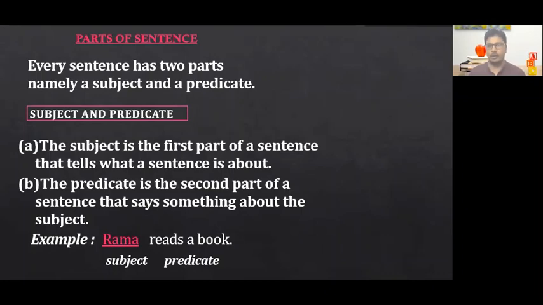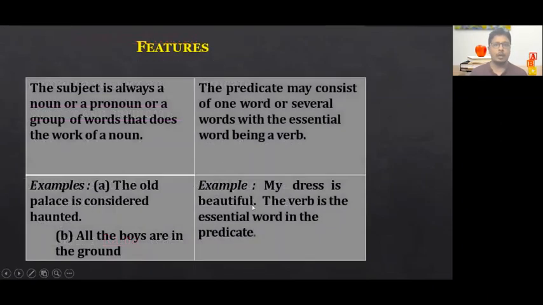I'll just recap once again. A sentence has two parts: subject and predicate. Subject is about whom we speak in a sentence, and predicate is what we speak about the subject. Okay, clear? Right. Let's go further. Now, what are the features of subject and predicate? The subject is always a noun or a pronoun or a group of words.